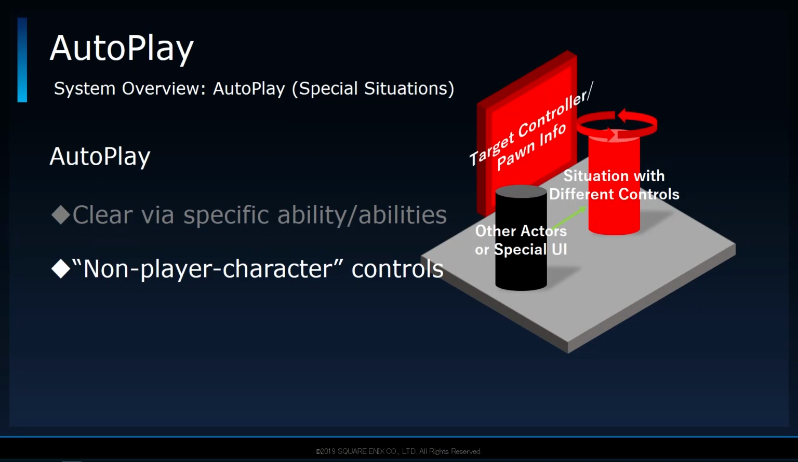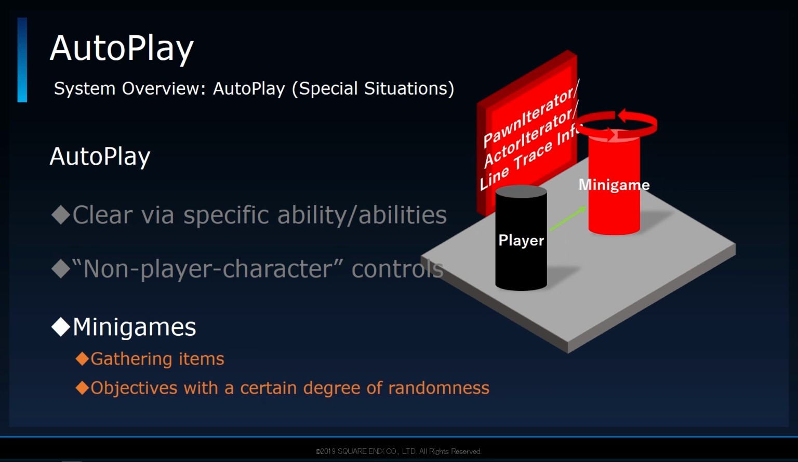The second type involves either controlling an actor that isn't the main player character or navigating specific UI. There's a possibility that the controls may be different in such cases, but usually it is enough to simply switch to using the relevant controller or pawn. The last type involves minigames. Typically, player control is retained, but the objectives are varied in nature, such as collecting a large number of moving targets or having to press a randomly selected button. For such cases, they are handled by searching for the target using either a pawn or actor iterator, and by checking for obstacles using line traces.